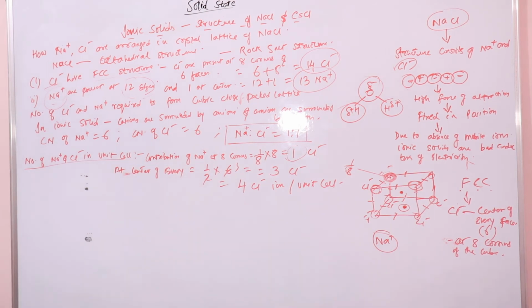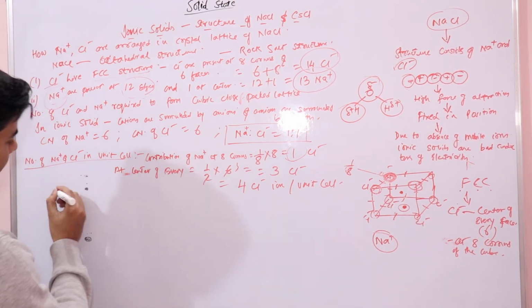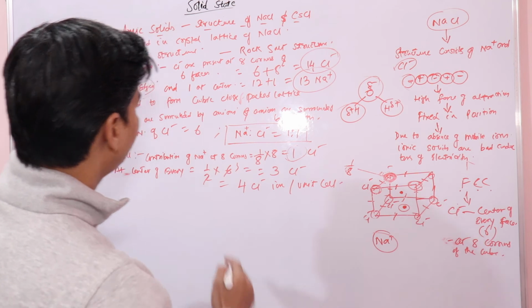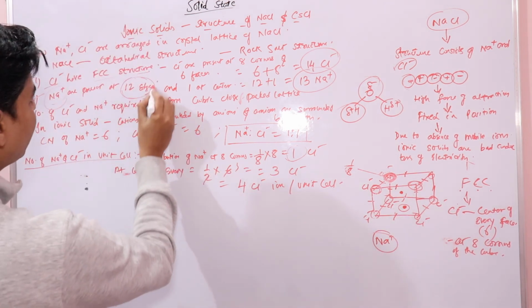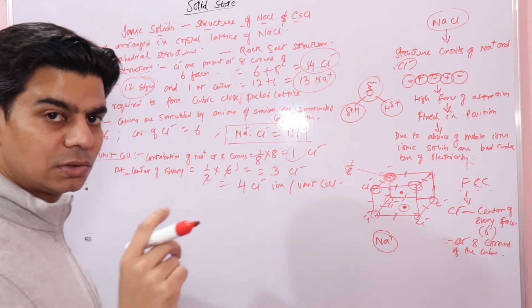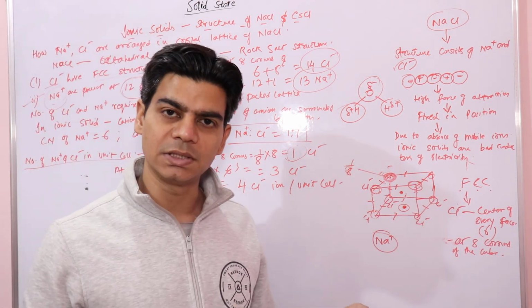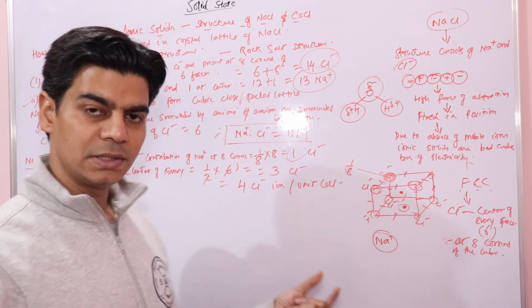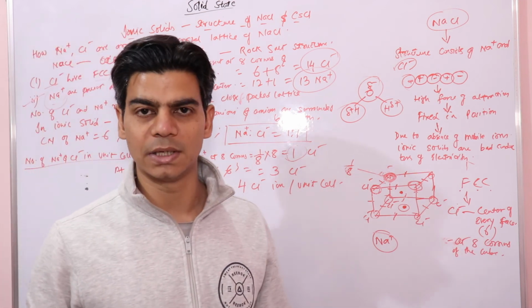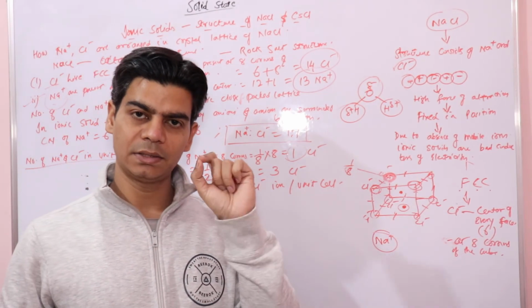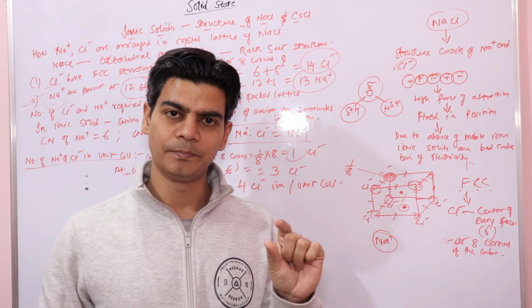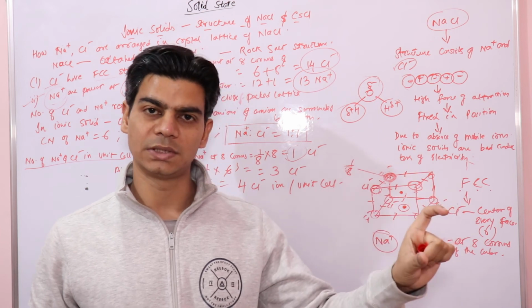Similarly, if you look at the sodium ions, we said that sodium ions are present at the center of every edge. We have 12 edges, and every edge is shared by 4 unit cells. So the sodium ion present at the center of every edge would be shared by 4 unit cells.